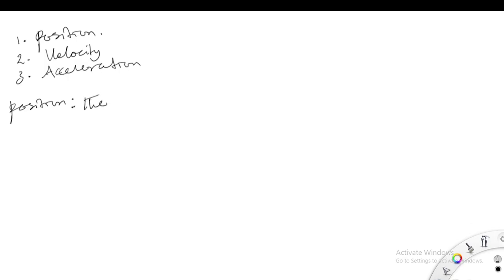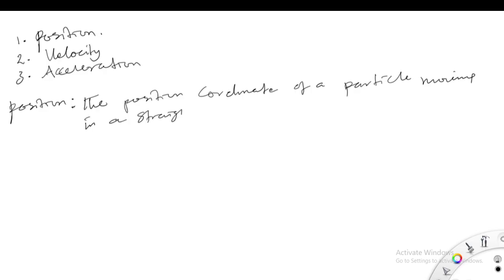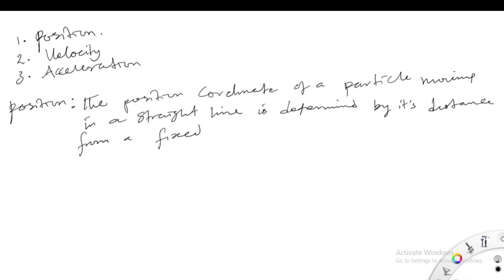We can say the position coordinate of a particle moving in a straight line is determined by its distance from a fixed point O, that's the origin.